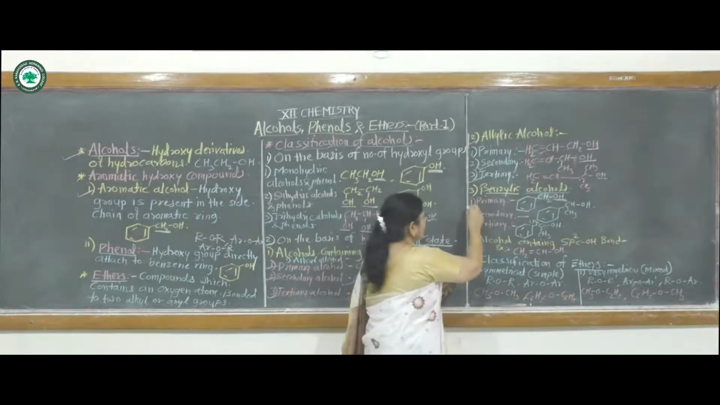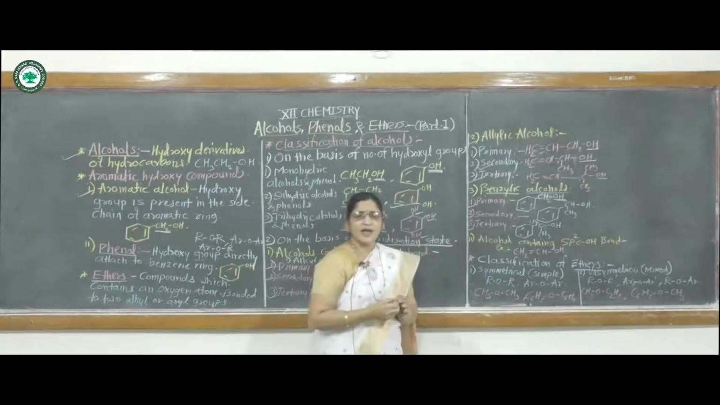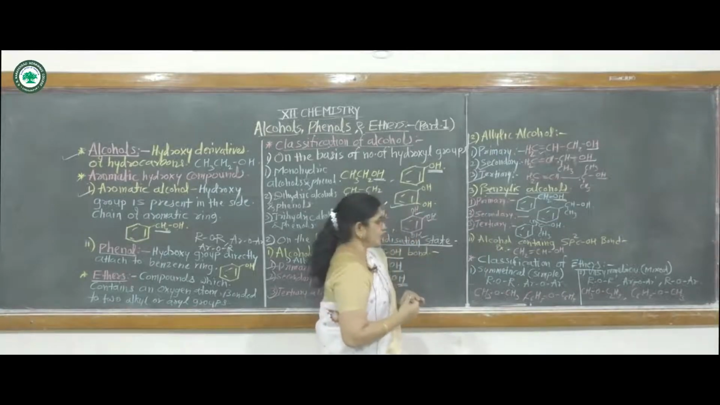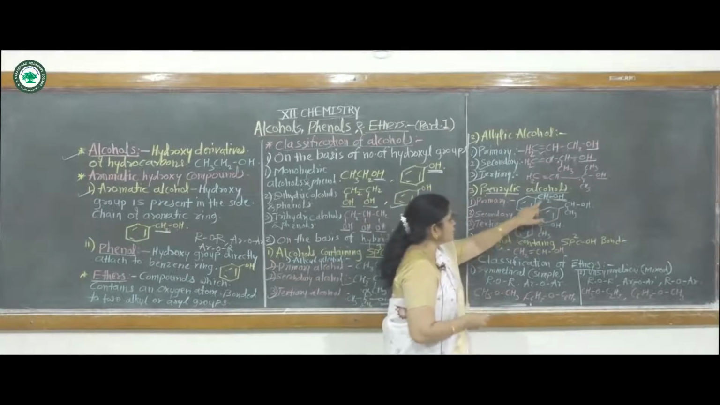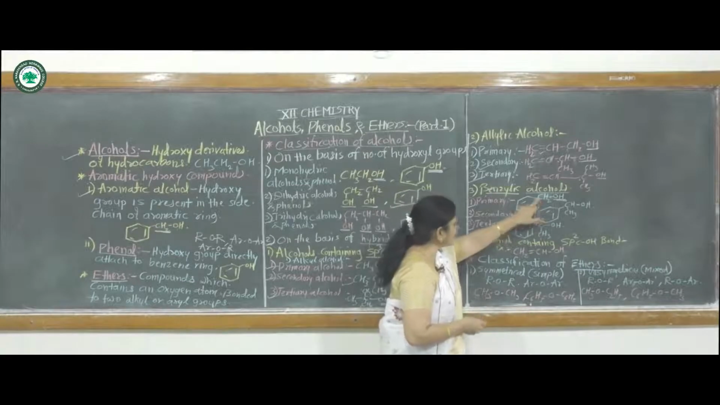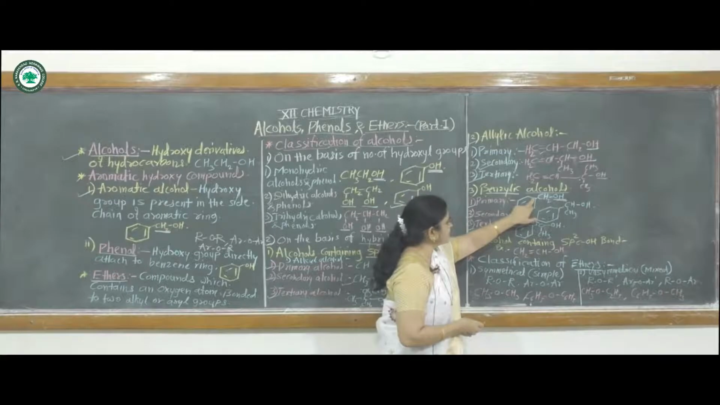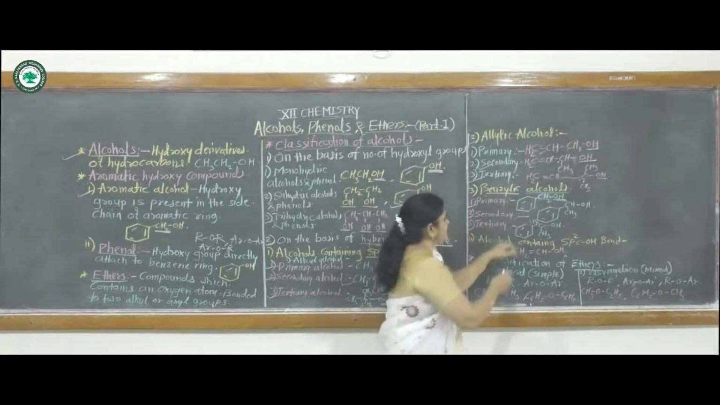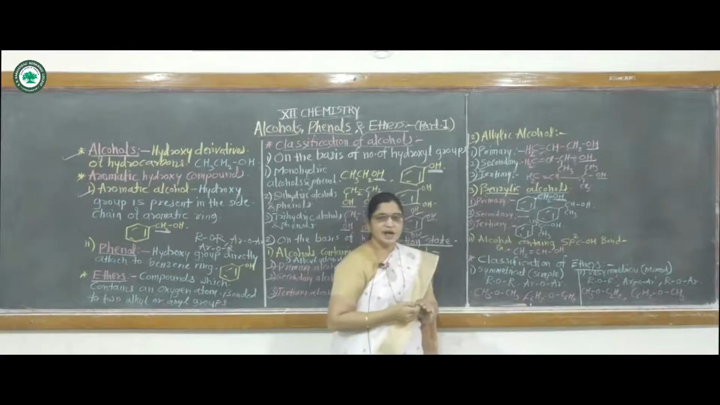In this also, these are classified as primary alcohol, secondary alcohol and tertiary alcohol. Primary alcohol means this OH group is attached to this sp3 hybridized carbon atom, which is attached to only one carbon atom, the carbon atom of this benzene nucleus. Hence it is called a primary alcohol.